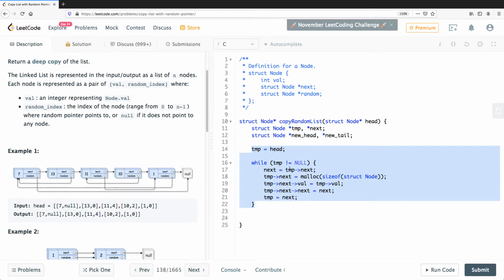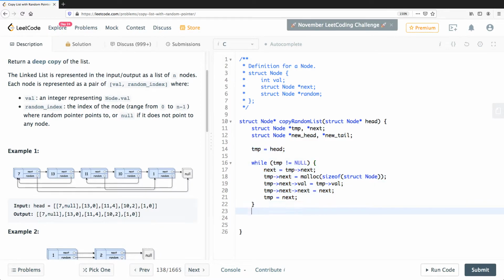After saving the next pointer, we overwrote the current's next with the new node, right? Then the current's value we copied from the existing node, temp val. Then we set the new node's next to the next that we had saved, so that the chain is not broken. And then we just simply jumped to the next pointer.